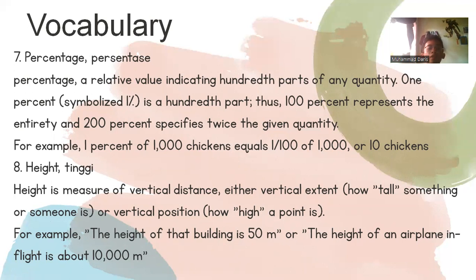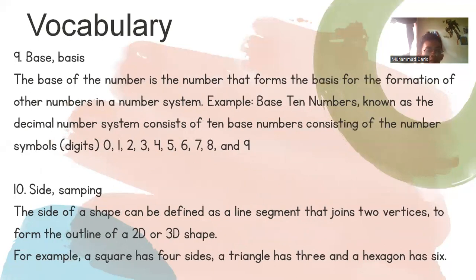Eighth is height, or Indonesian meaning is tinggi. Height is a measure of a vertical distance, either a vertical extent, how tall something or someone is, or vertical position, how high a point is. For example, the height of that building is 50 meters, or the height of an airplane in flight is about 10,000 meters.